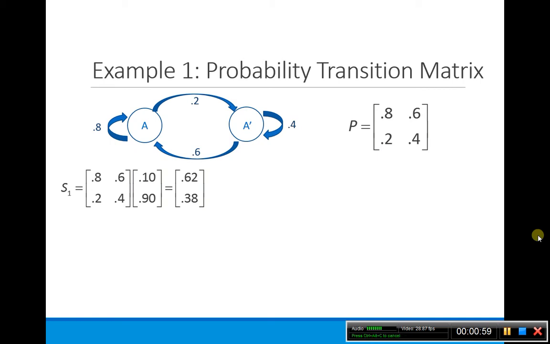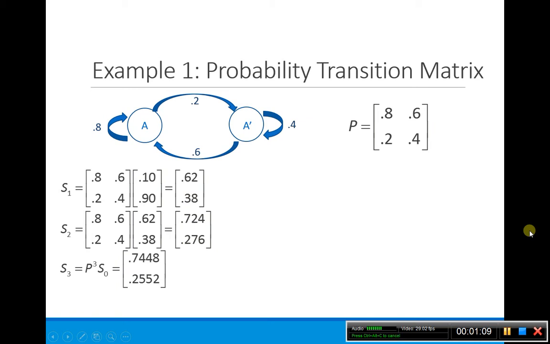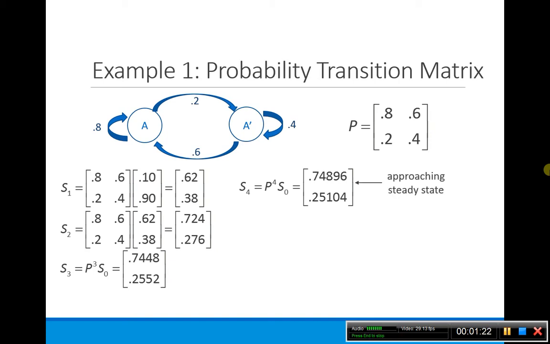We had our probability transition matrix, and remember if we actually calculated these out, we noticed that our states here on the right-hand side started tending towards the same number. Here this was getting closer to 0.75 and 0.25. Notice it still gets closer, and then we said this was approaching steady state.